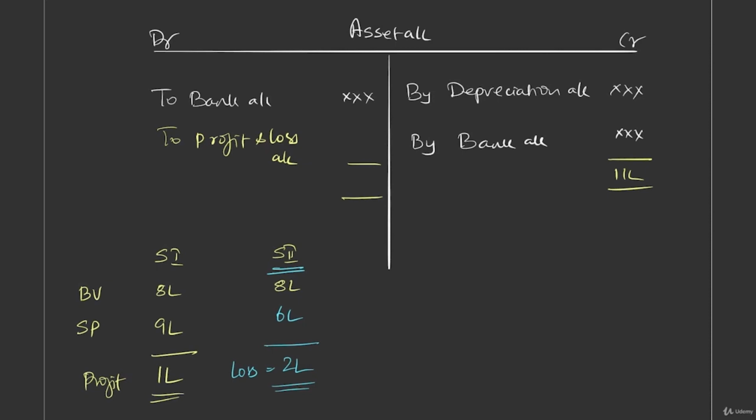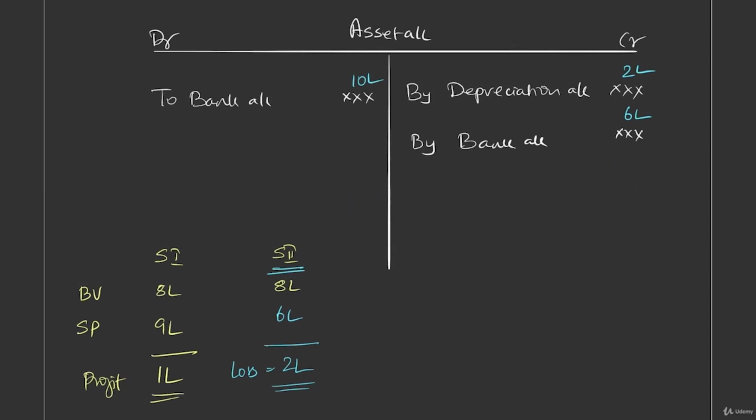Okay, now let's see. What was the bank entry? We said it was purchased for 10 lakh. Depreciation provided as 2 lakh. Now what has been received? It is only 6 lakh. Only 6 lakh is received. It means on the credit side the total is 8 lakh. On the debit side it is 10 lakh. So on the debit side it is higher.